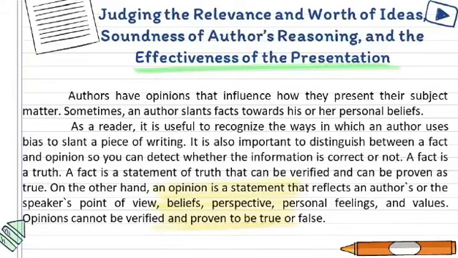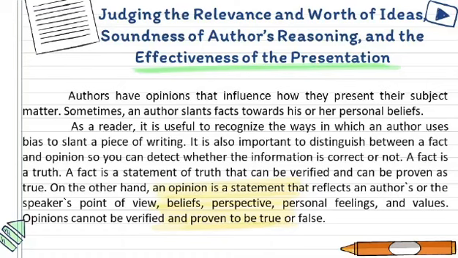Authors have opinions that influence how they present their subject matter. Sometimes, an author slants facts towards his or her personal beliefs. As a reader, it is useful to recognize the ways in which an author uses bias to slant a piece of writing. It is also important to distinguish between a fact and opinion so you can detect whether the information is correct or not. A fact is a truth.